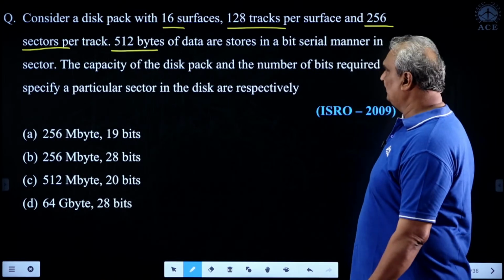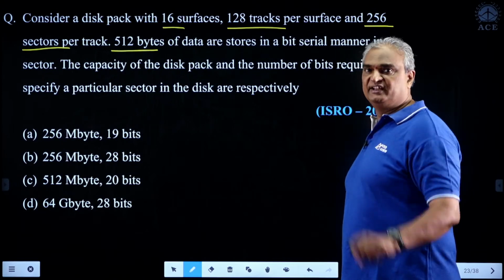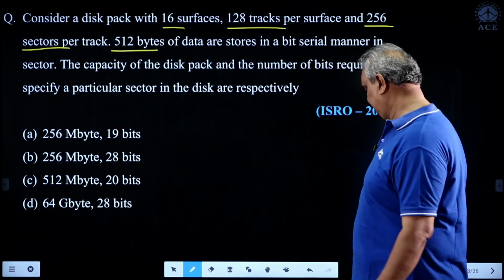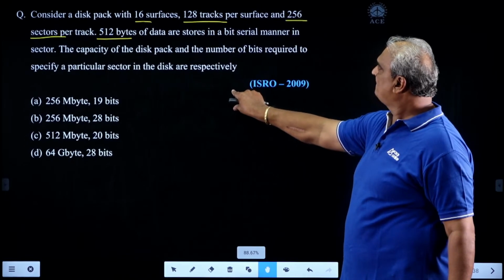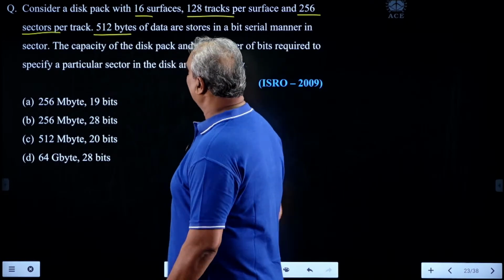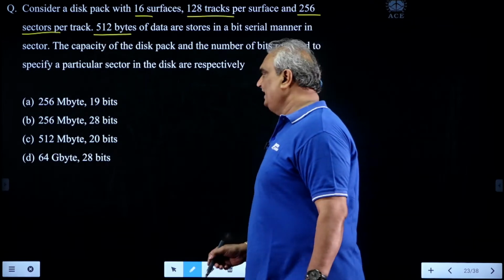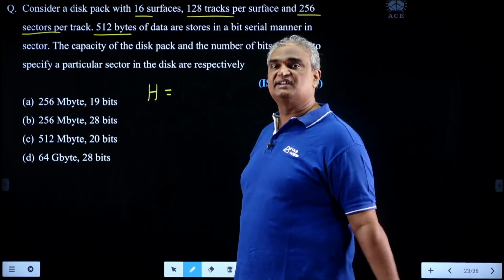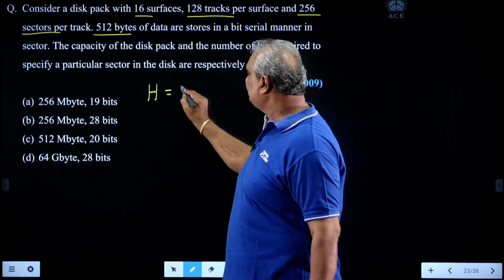First understand the question carefully. Read the question carefully. First try to understand what he gave and what he asked. If you understood the question, the solution becomes very easy. Look here. Consider a disk pack with 16 surfaces. Here, H represents the number of surfaces because one head is required to operate one surface. That's why we took H for representing the number of surfaces.